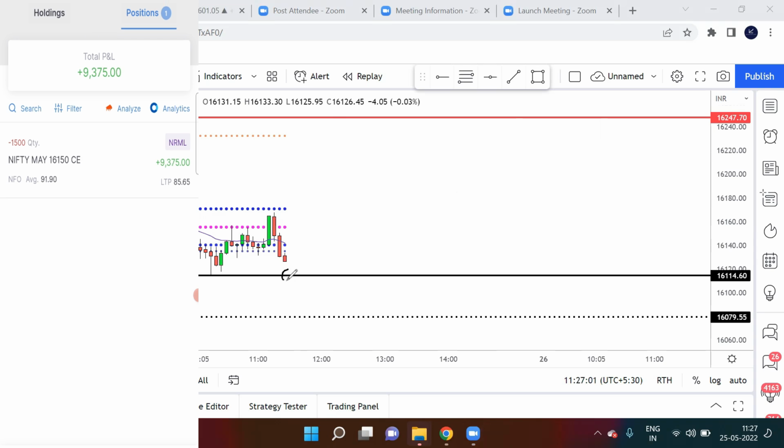Now I'm looking at this horizontal line. If this horizontal line breaks, then next support is here. And market is looking bearish. And you can see that after a long time, now I'm in good profit. Earlier profit, loss. Now I'm in profit.